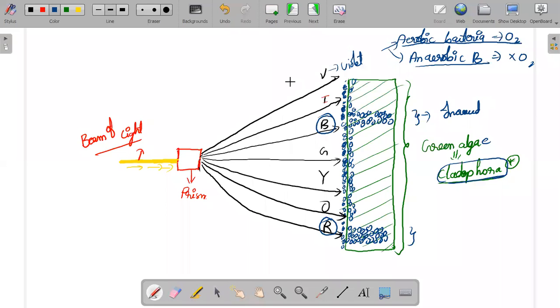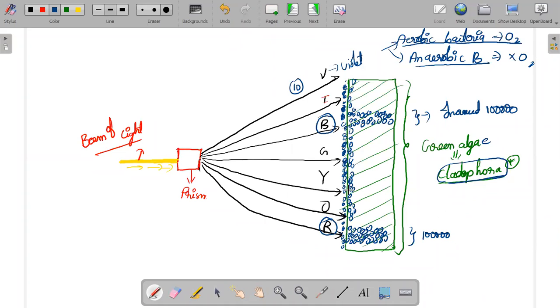Initially, say you are having 10 bacteria in this blue area. After the beam of light passed, the number increased to something like 10,000 in this particular area. So what is the conclusion that you are getting from this experiment?